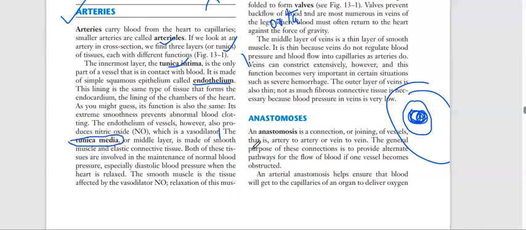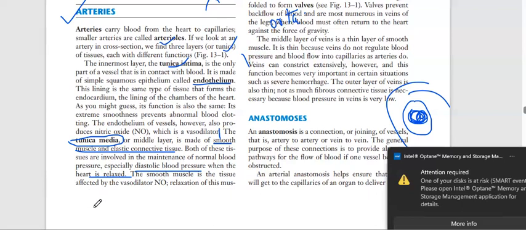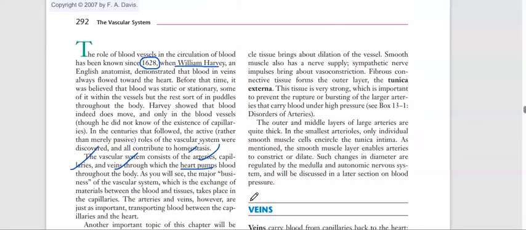Tunica media, or middle layer, is made up of smooth muscle and elastic connective tissue. Both of these tissues are involved in the maintenance of normal blood pressure, especially diastolic blood pressure when the heart is relaxed. The smooth muscle is the tissue affected by the vasodilator nitric oxide. Relaxation of the muscle tissue brings about dilation of the vessel. Smooth muscle also has nerve supply. Sympathetic nerve impulses bring about vasoconstriction. Fibrous connective tissue forms the outer layer.